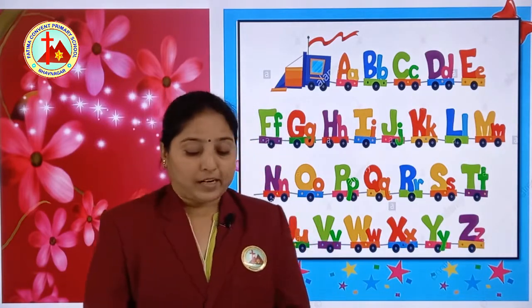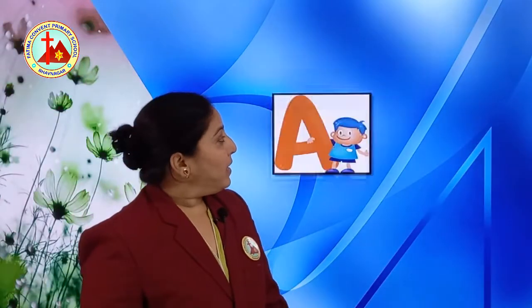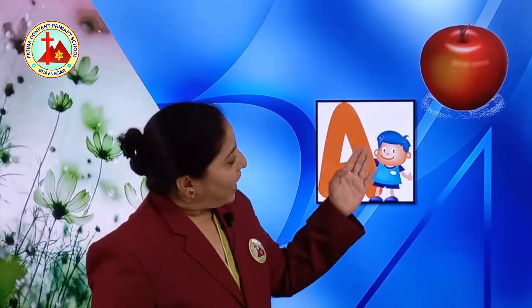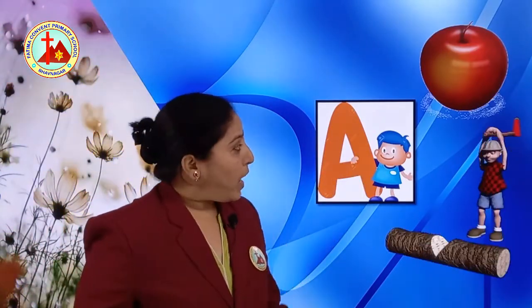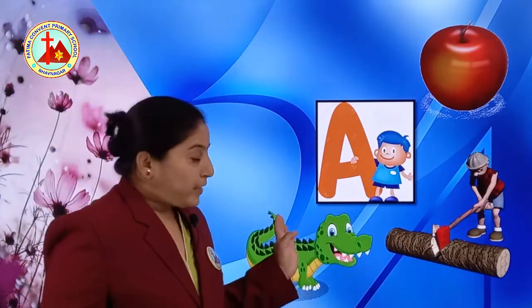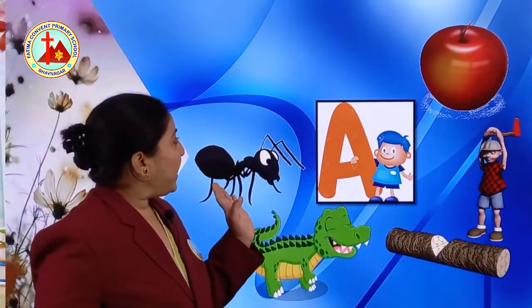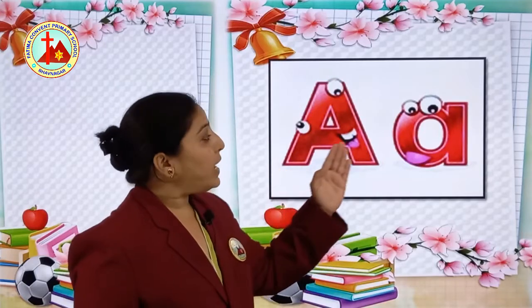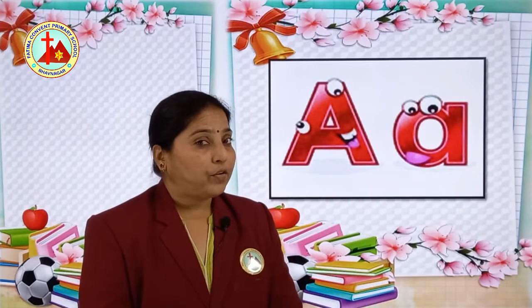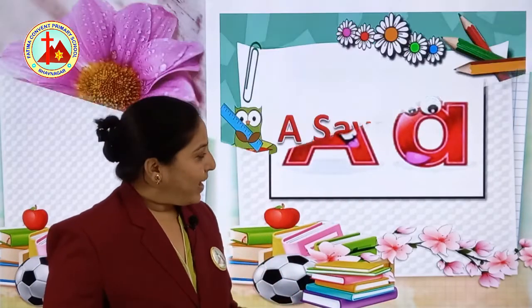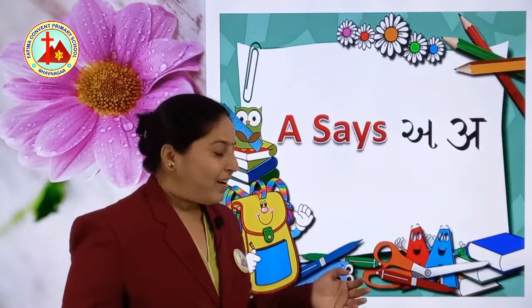Very good, children. Now, let's see which alphabet is this? A. A for, let's see the pictures. Apple. A for apple. A for alligator. A for ant. Capital A, small a. What is the sound of A? Yes, A says A. Now the next letter is